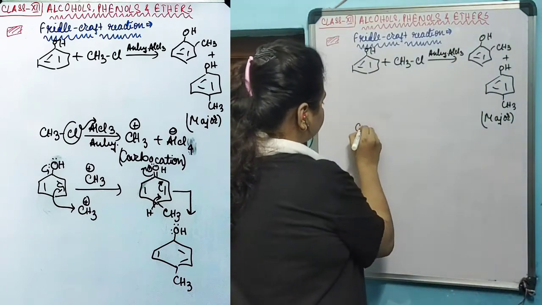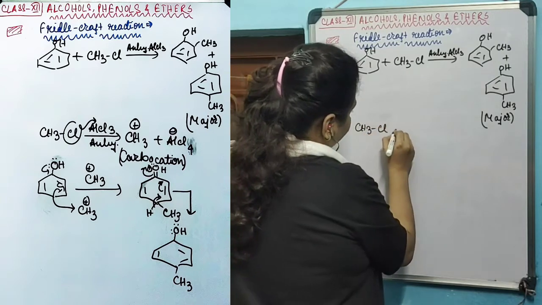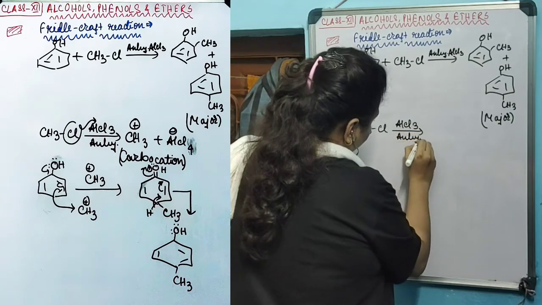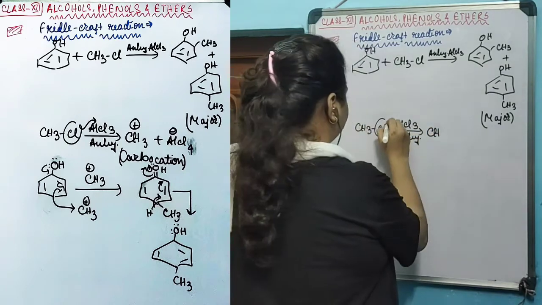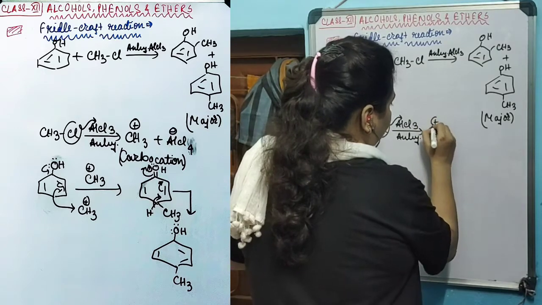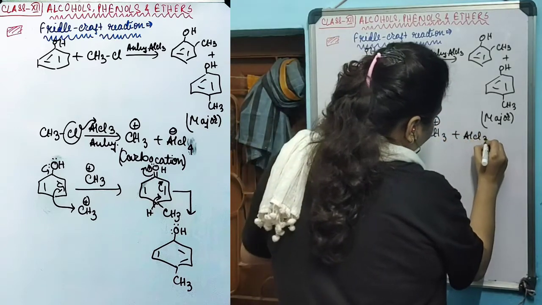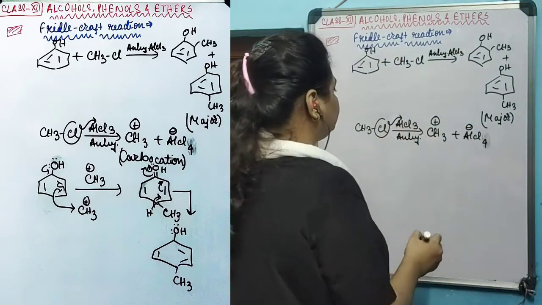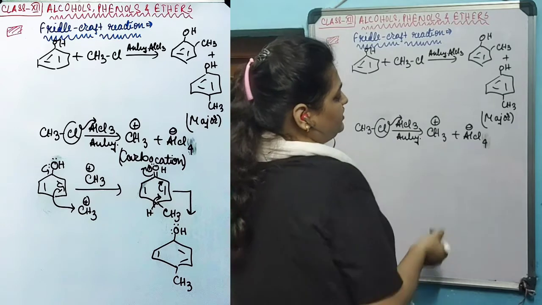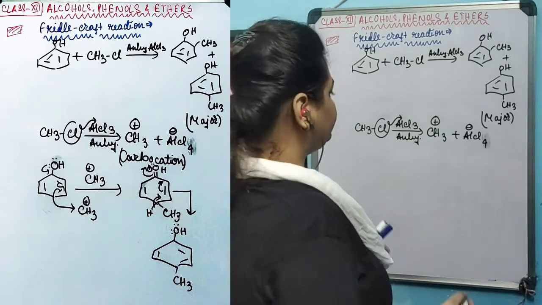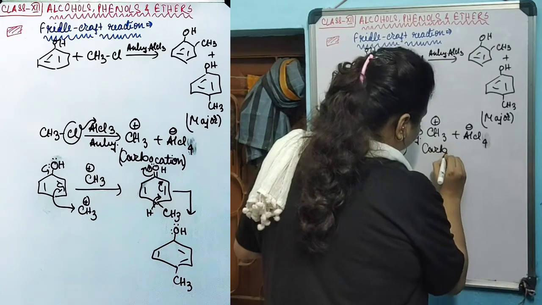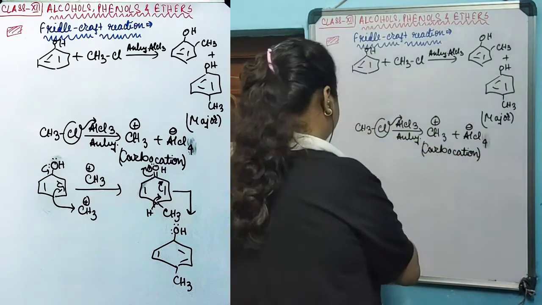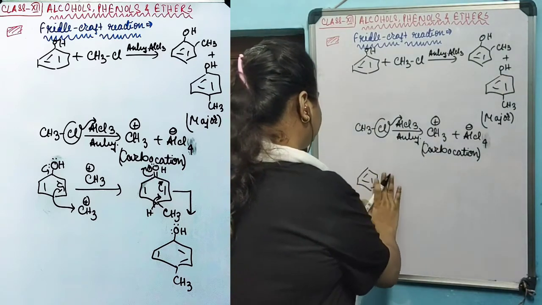Now, how is this formed? The mechanism is that CH3Cl plus AlCl3, AlCl3 is a Lewis acid. It takes up the chloride ion to form AlCl4 minus, and this carbocation is formed. This carbocation is the active reagent that takes part in the reaction.